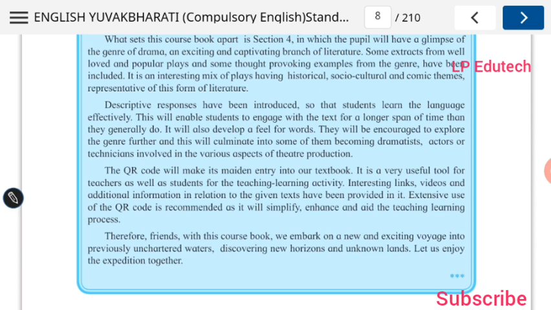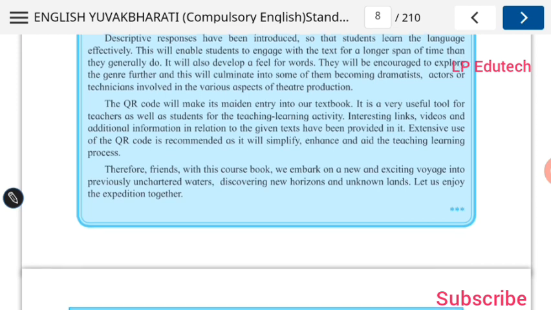The QR code will make the main entry into your textbook. It is a very useful tool for teachers as well as students for teaching learning activity. I just gave the information about it, and I recommend you download the app and QR code for your better understanding.